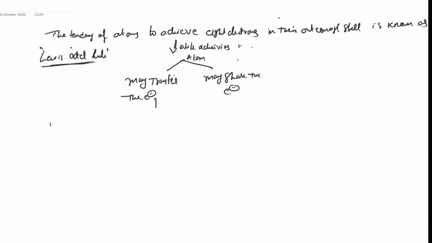Yes or no? Transferring leads to ionic bond, sharing leads to covalent and coordinate covalent. Already I have discussed about this.